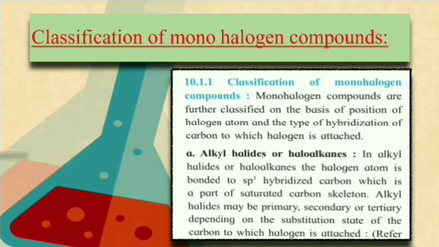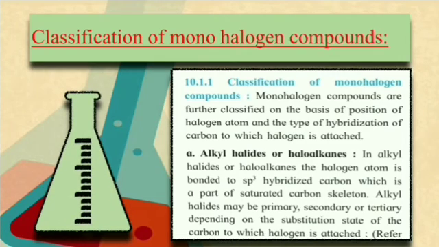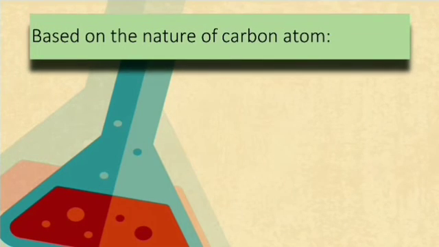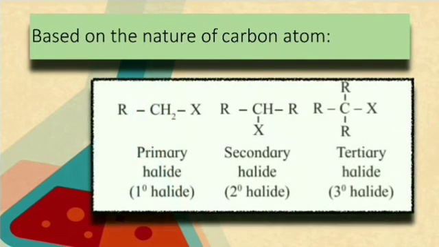Based on the nature of the carbon atom to which the halogen is attached, the haloalkanes are classified into primary, secondary and tertiary. You have done this already in the 11th standard. Here the halogen is attached to a primary carbon atom. In the second example, the halogen is attached to a secondary carbon atom, and in the third, it is attached to a tertiary carbon atom. In detail, we will be doing it in the next lecture.